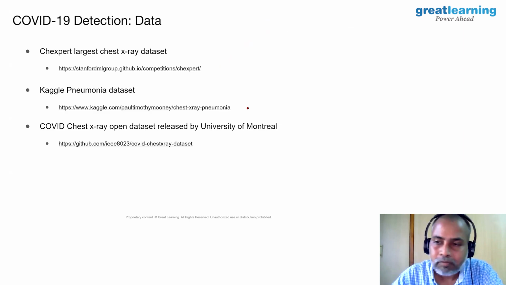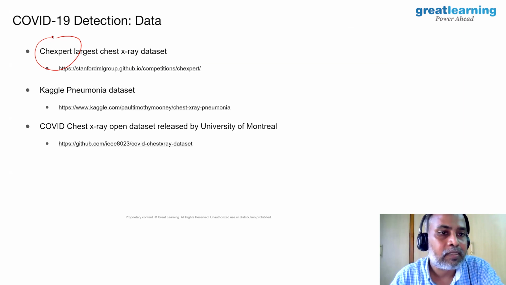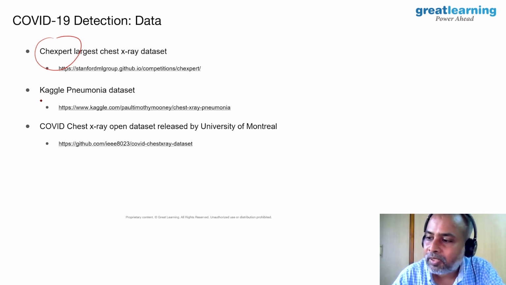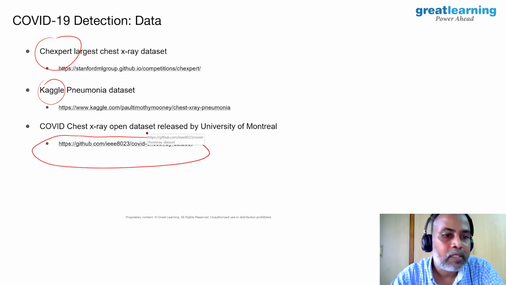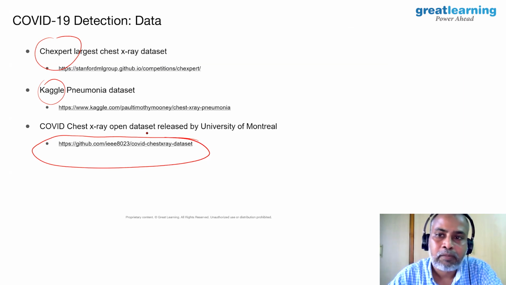By the way, the data set for this particular use case you can get from the TechSpot website, and this is coming from Stanford University, or you can download it from Kaggle as well. There is also one interesting data set for COVID, which you can download from this website. We have built several models to detect COVID from chest X-rays, and let me present the process we followed to build the model and also the results.